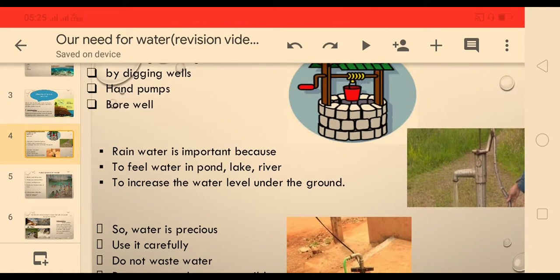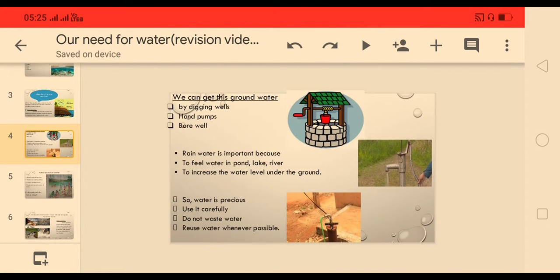Now see, the water which is present on the land, in the pond, lake, river, sea, we can easily get by pipeline. The river water comes to a home, or a farmer uses the water directly from the lake or pond.